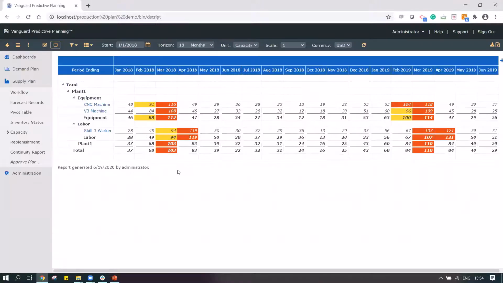So I go back and I look at this report. It shows me a red flag over here that in the month of March, I'm going to exceed the capacity by 16%. In June, I was using only 48% of my capacity. In February, it was 91%. But in March, it is exceeding. It's exceeding for both the machines, and there might be certain constraints for my labor as well. But I get to see that labor is still fine. But in the month of April, I might have a labor capacity issue as well.